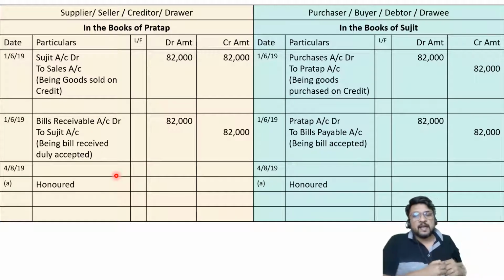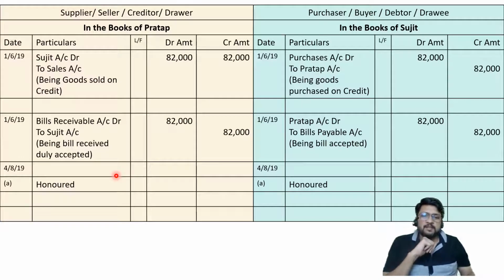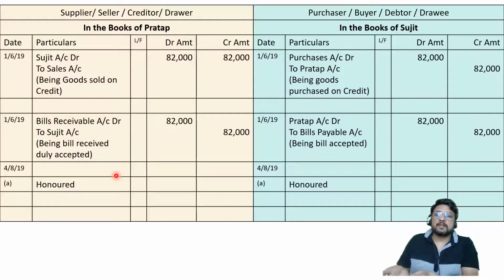So why are we getting cash? If suppose Pratap goes to Sujit's house with the bill of exchange, Sujit welcomes him, asks him to sit on the chair.